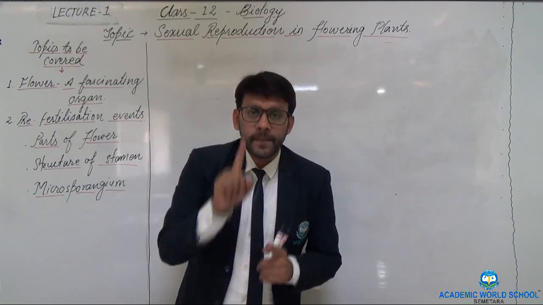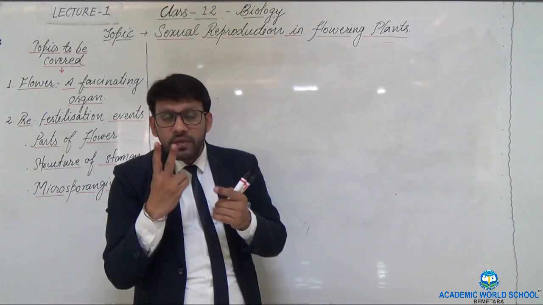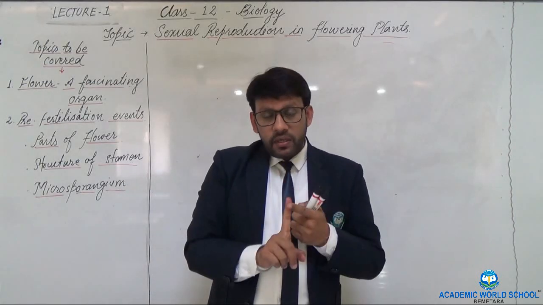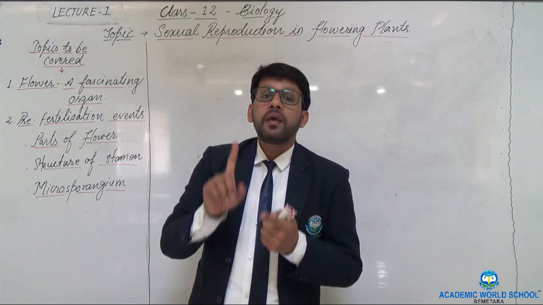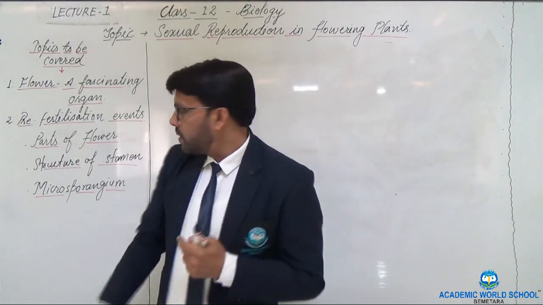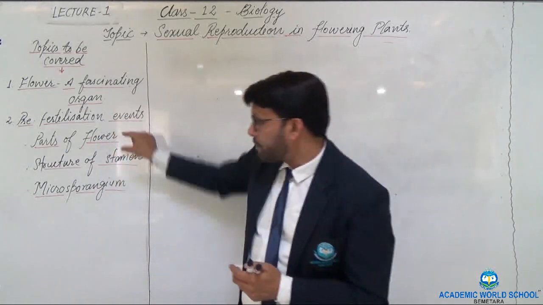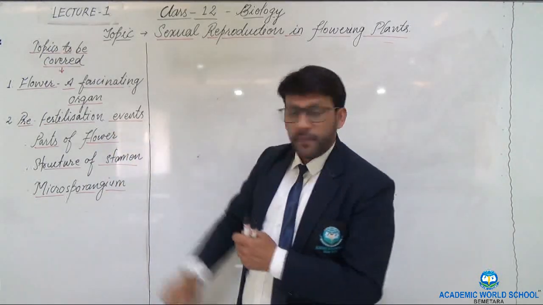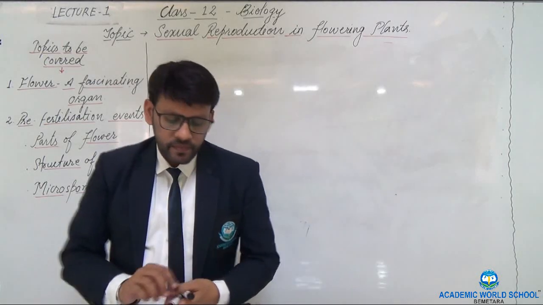The first is the pre-fertilization events. The second one is the fertilization or double fertilization. And the third one is the post-fertilization events. Now here we will discuss about the pre-fertilization. I have already discussed a part, that is parts of flower. Now I will take the second one, that is structure of stamen.